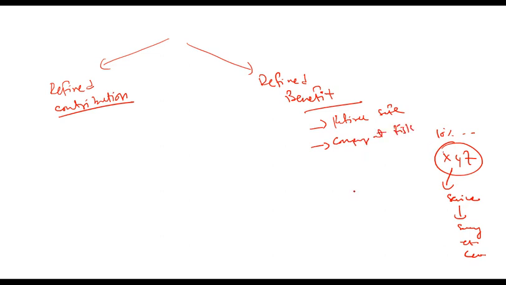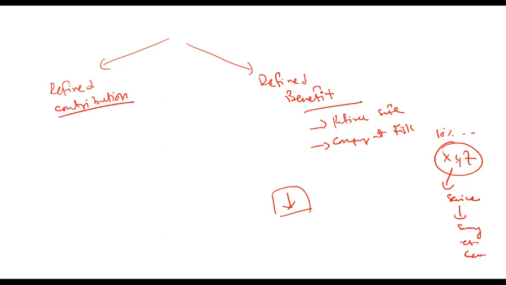Because in order to pay this amount, the company will invest an amount as of today. The company will accumulate an amount and invest it. When the company invests, there is a risk that maybe that investment goes down, or maybe the return is not sufficient. Even if the return is not sufficient, the company will have to put more money into the fund to pay off this XYZ amount, because the company is liable to pay it.